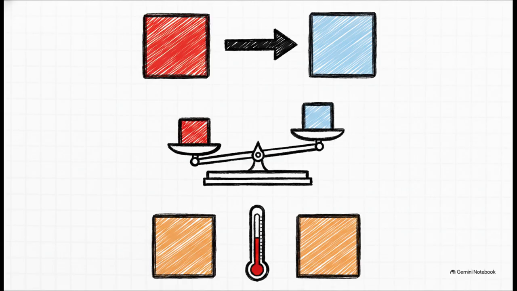Now, based on that lab evidence we just looked at, we can definitively trace energy transfer using 3 absolute rules. First up, energy always flows from hot to cold, from the higher average kinetic energy to the lower. It never, ever goes the reverse way. Second, thanks to the law of conservation, the energy lost by the hot object exactly equals the energy gained by the cold object. Nothing is destroyed, it's just relocated. And third, that whole transfer process continues until it hits thermal equilibrium, where the temperatures equalize and the net transfer officially stops. This right here is the definitive answer to our big essential question about where energy actually goes.